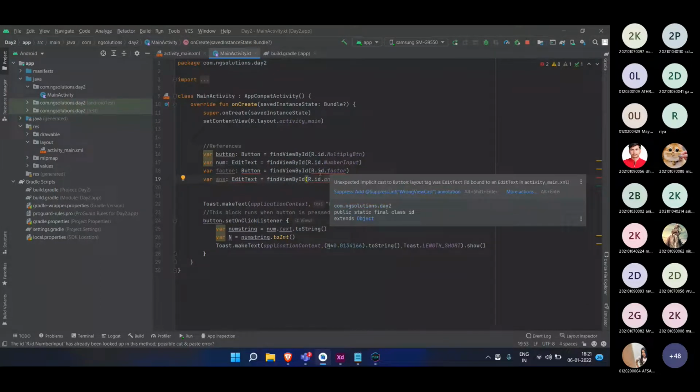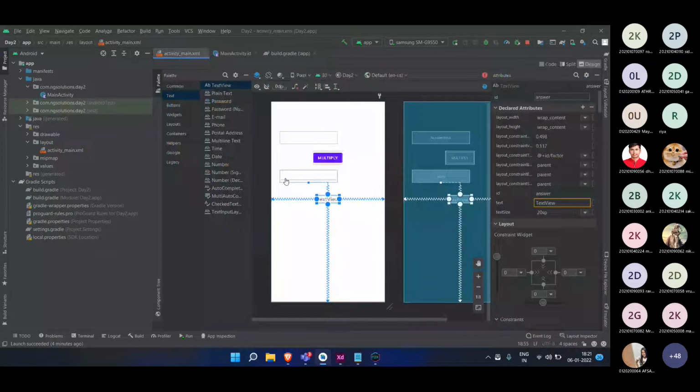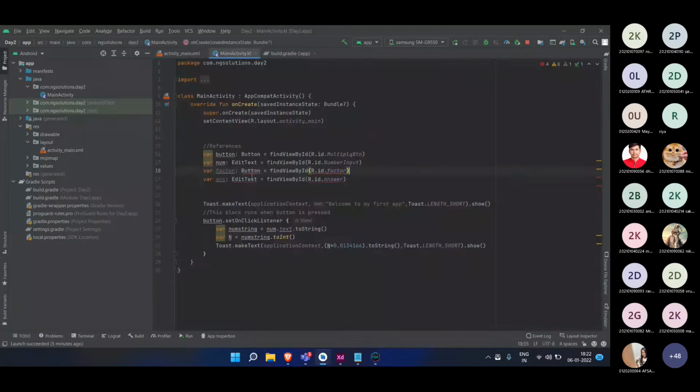So again it is showing the red line. If I hover over it, you can see it is saying to use this at least, or show more actions. Here you can see it is trying to suggest a few things where we might have gone wrong. So what is the wrong thing over here? If I go here and see, the factor is nothing but an edit text. Here you can see the type is edit text, and here we are trying to cast it to button.